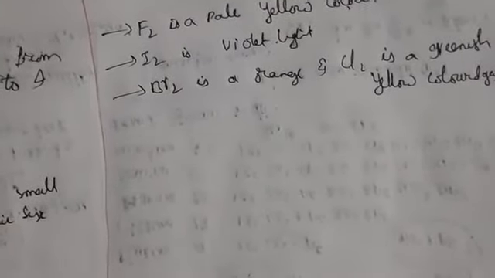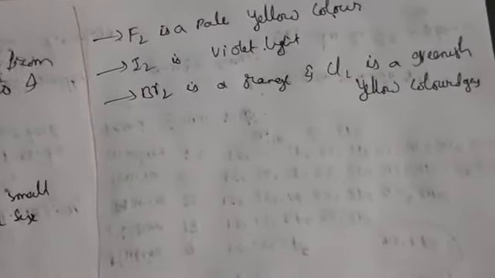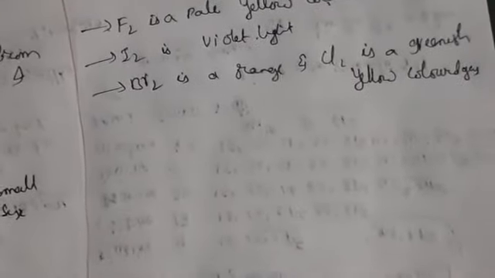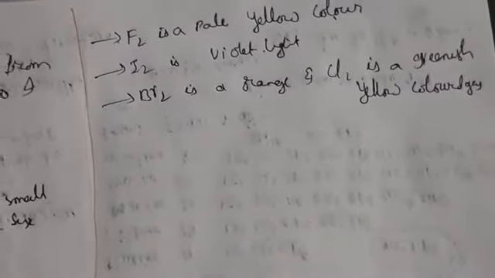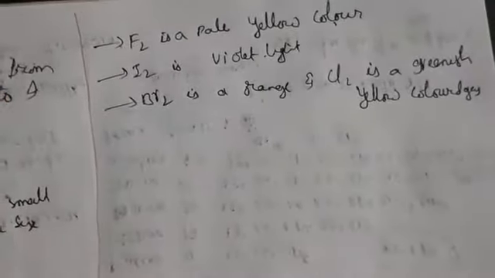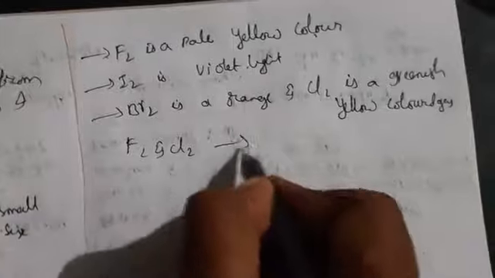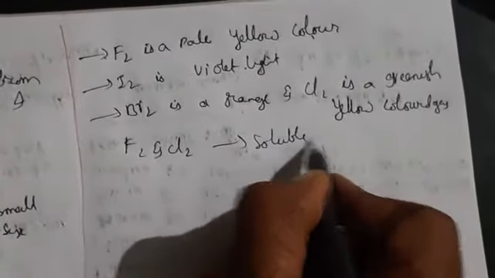So this is about fluorine, chlorine, bromine and iodine colors. Fluorine and chlorine react with water, and bromine and iodine are only sparingly soluble in water; they will be soluble in organic compounds. Coming to solubility, fluorine and chlorine are soluble in water.